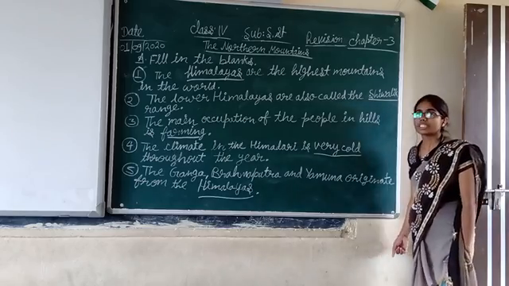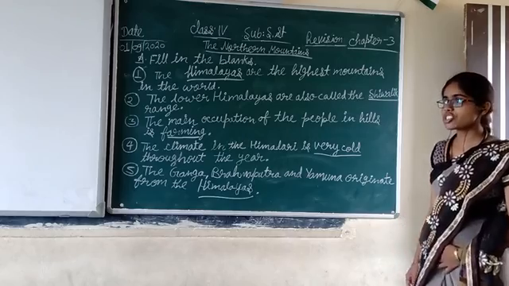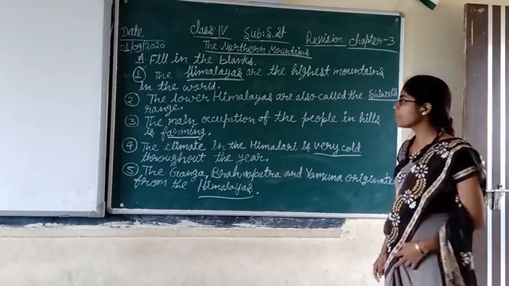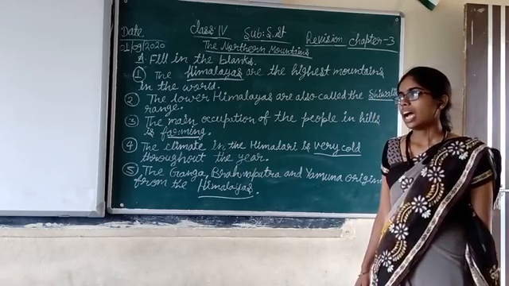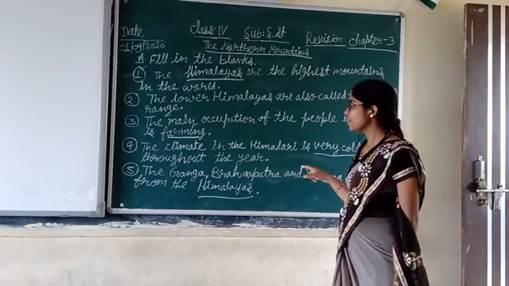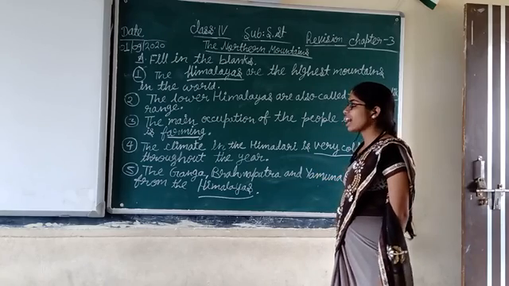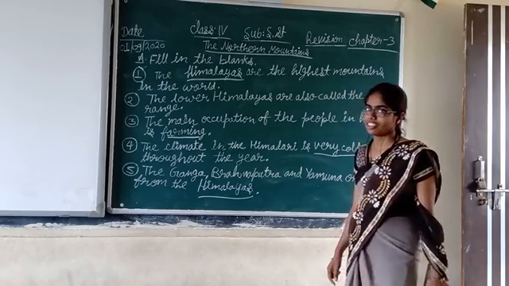And now for the last time, the main occupation of the people in hills is farming. I hope all of you have revised well this question. Now let's start revising question number 4.